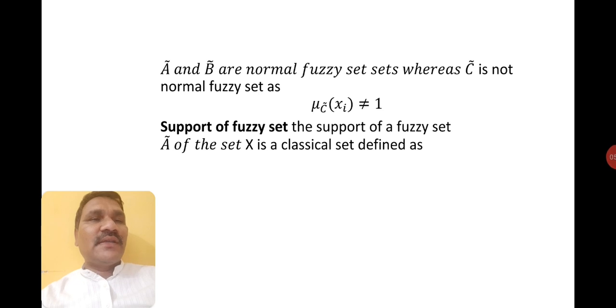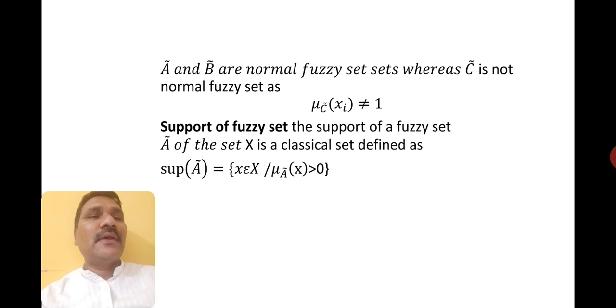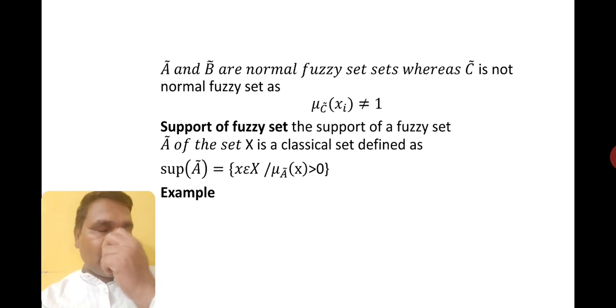Support of a fuzzy set. The support of a fuzzy set A of the set X is a classic set defined as the set of x belonging to X such that the membership function of x is greater than 0. We will consider an example. By this example, you will get to know what the support of a fuzzy set is.